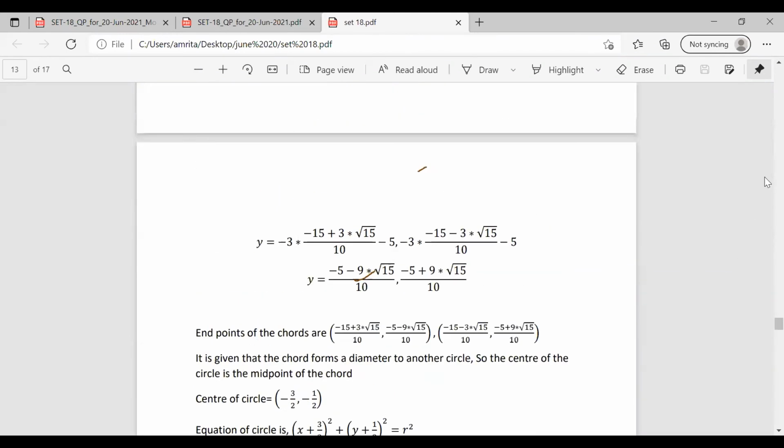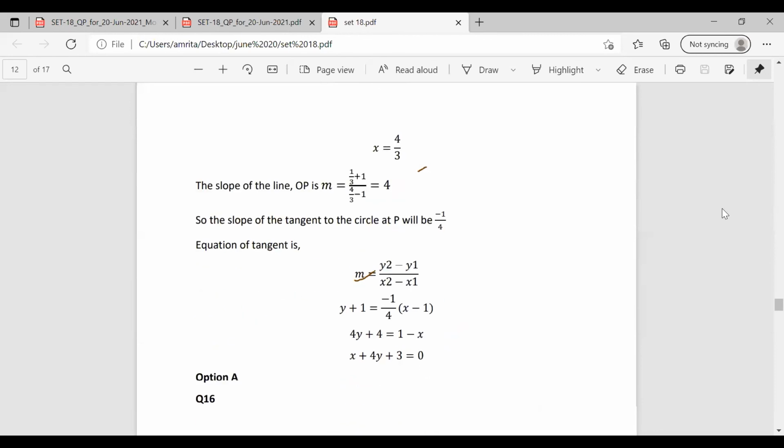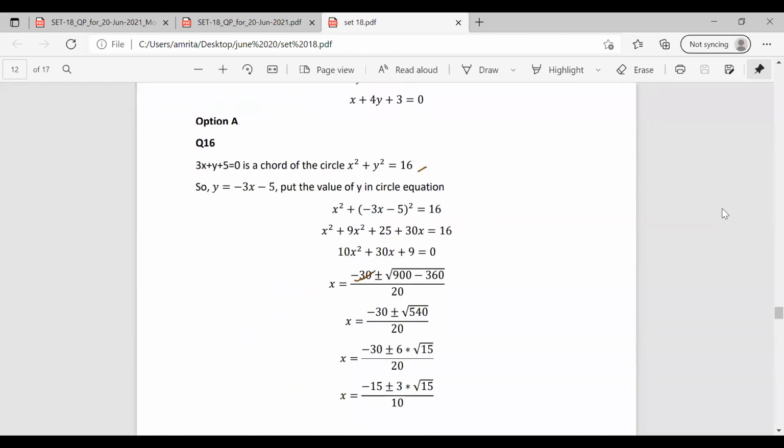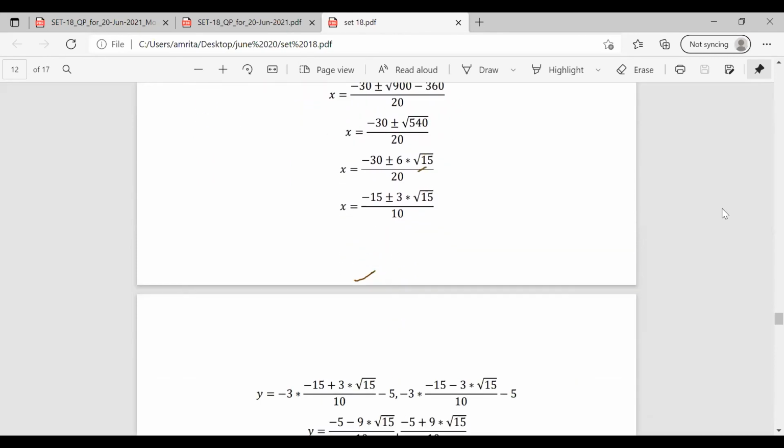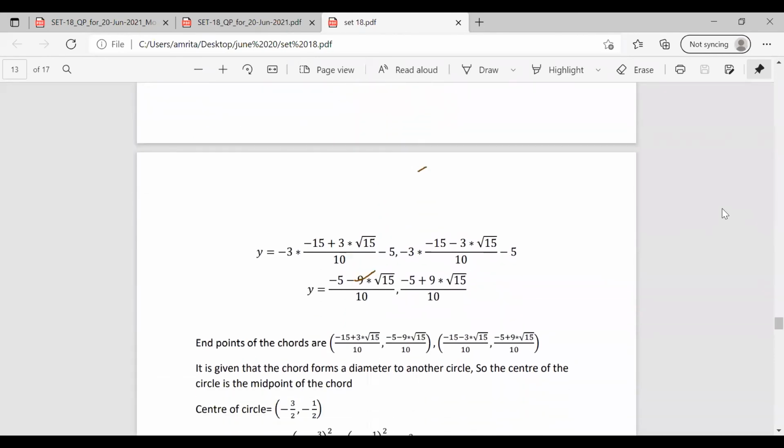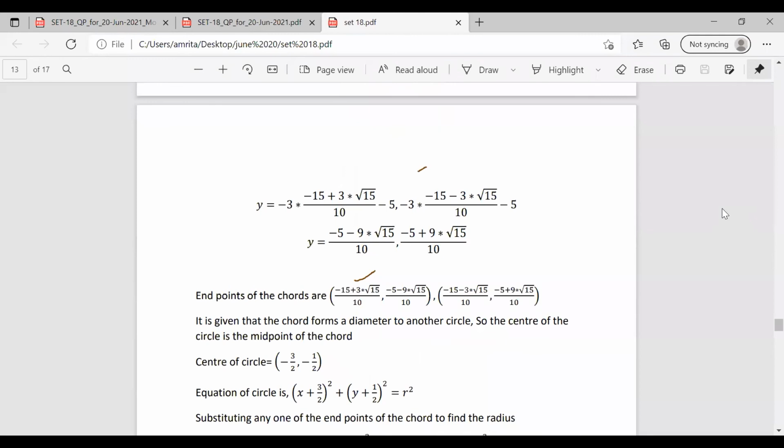So this is a simple question. You have to do some calculations. That's all for the question. You have a chord to the circle. So substituting for y and x, you find the coordinates x1, x2 and y1, y2. If you have the endpoints of the chord, you can find the center of the circle as x1 plus x2 by 2 and y1 plus y2 by 2.